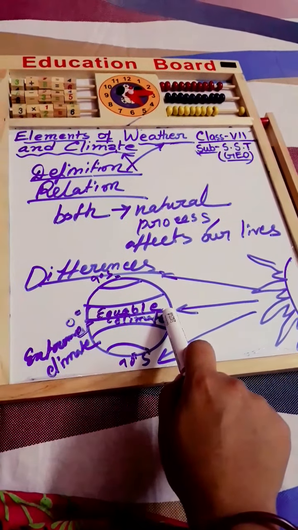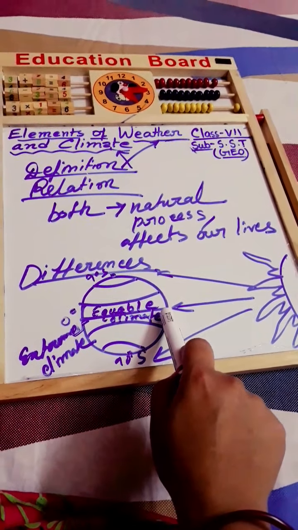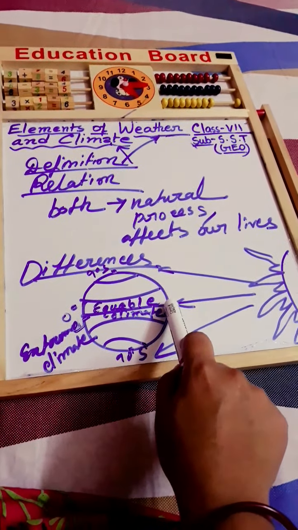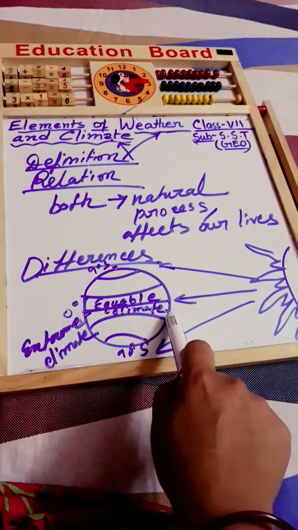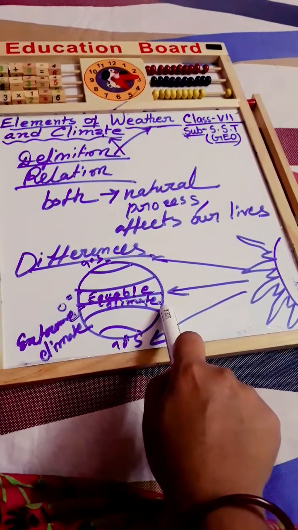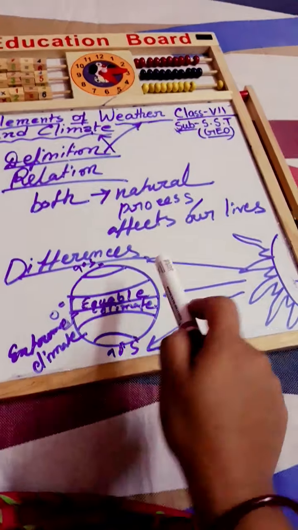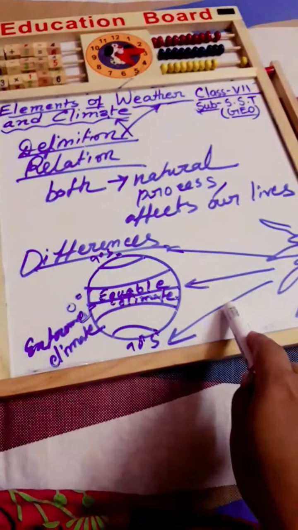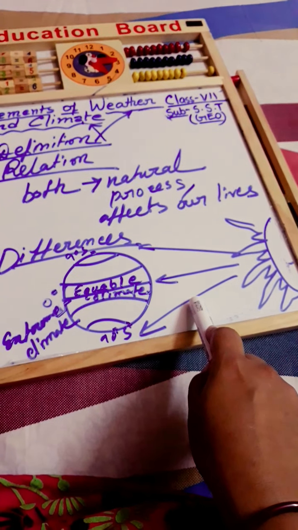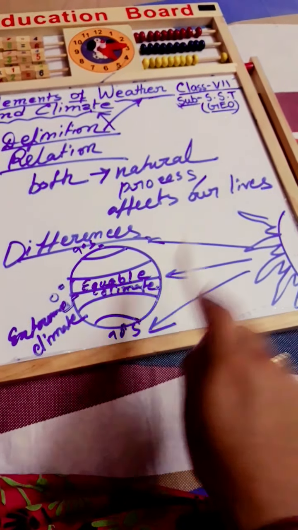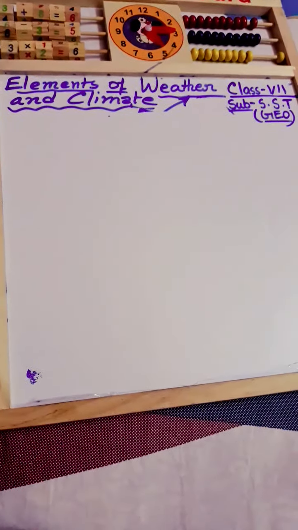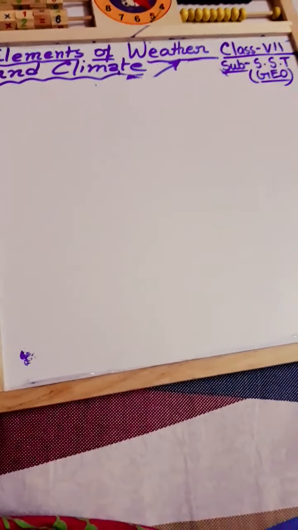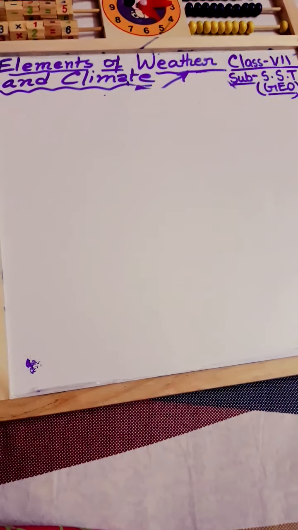So we can say that those who are living in this area can say that in our area the climate is equable climate. So this is also the main difference. Weather is the atmospheric condition of a smaller area, but climate is the atmospheric condition of a larger area. So the atmospheric temperature or rainfall has a great impact, right?